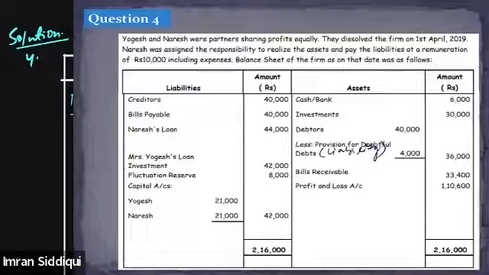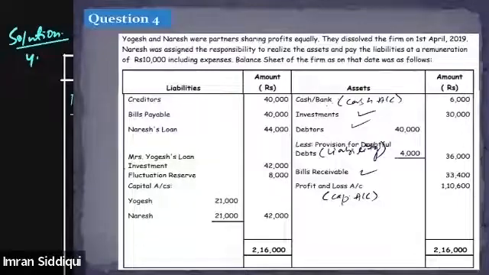Apart from the cash and bank, we will be transferring the investment, debtors, BR, all of these will be transferred. The P&L account is not transferred to the realization account. This will be transferred to the capital account. Right, and this will be transferred to the cash or bank account.